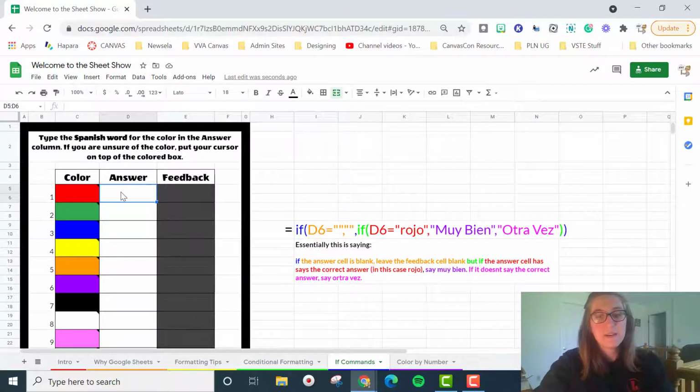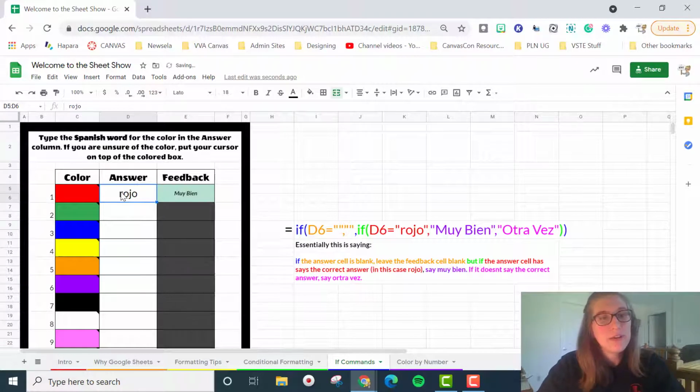All right, now the Spanish word for red is rojo. And now when I went ahead and typed in rojo, I have feedback that says muy bien. Say if I said it was blanco, and it says otra vez, all right? That means we did not get the answer right. We need to try again. So that is what we're going to be doing. So just to show you, we have rojo. Here we have verde. I have to hit enter to see the results.